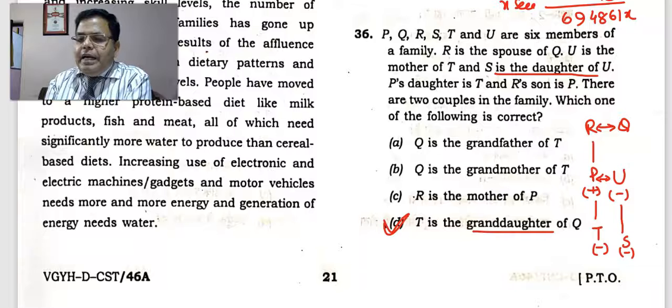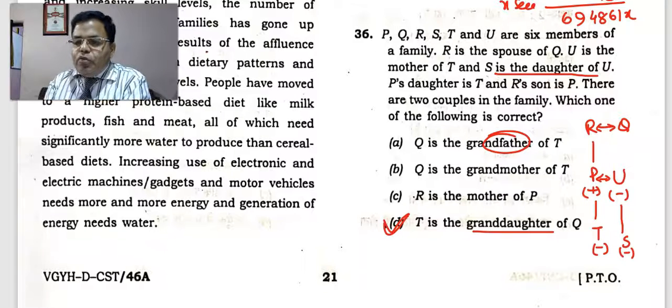Here it is clearly said about Q and R, we don't know which one of them is male and which one of them is female. So Q is grandfather or grandmother, we are not sure, because the sex of Q is not given, and R is mother or father of P, the sex of R is also not given. So the sex of Q and R is not identified, but the sex of T is already there, that she is female, and there is a 2 generation gap.